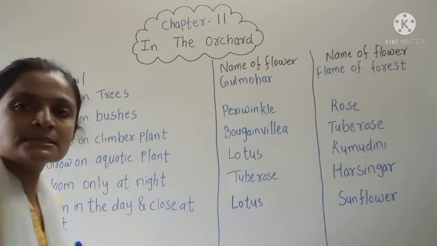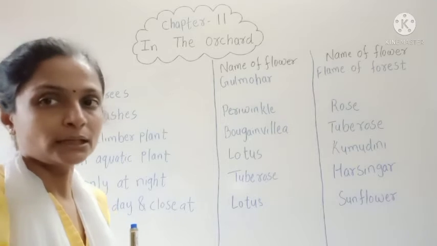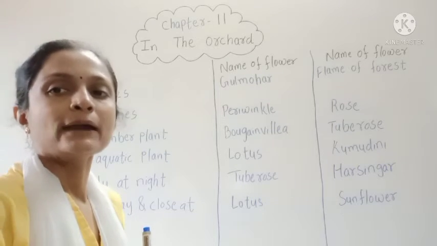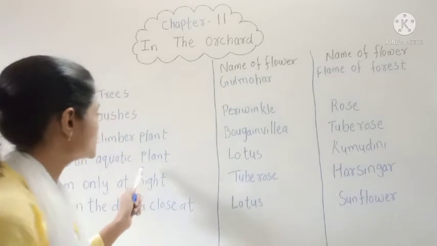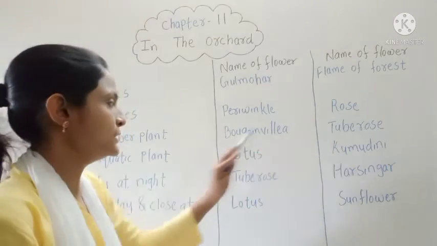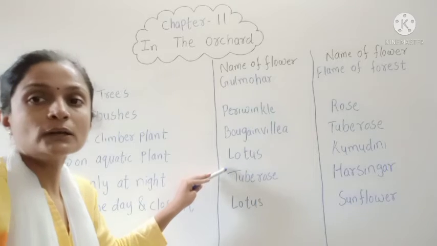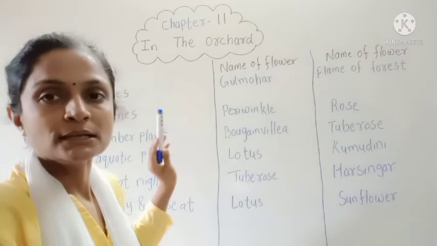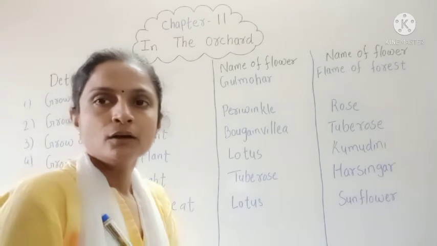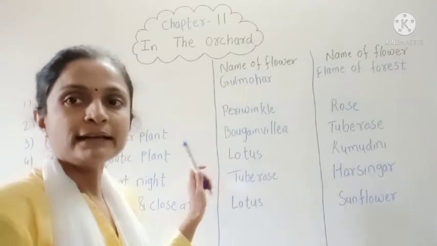Aquatic plant means the plant that grows in water. Which are the flowers? Lotus and kumudini. You must all have seen the lotus plant, right? Where can you find lotus? You can find lotus only in a pond. In the pond there is water, so this is the aquatic plant.